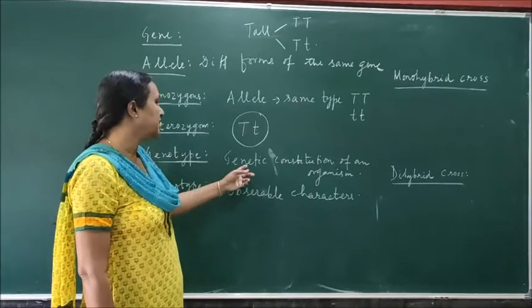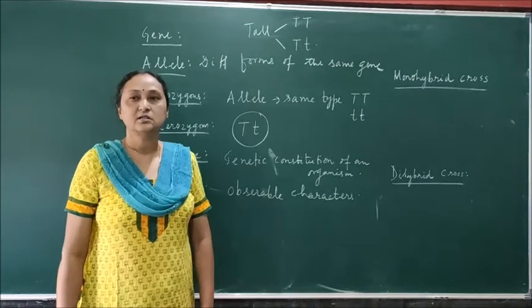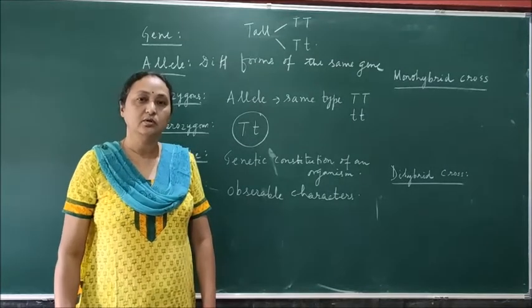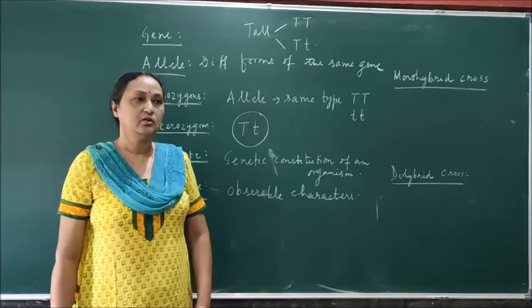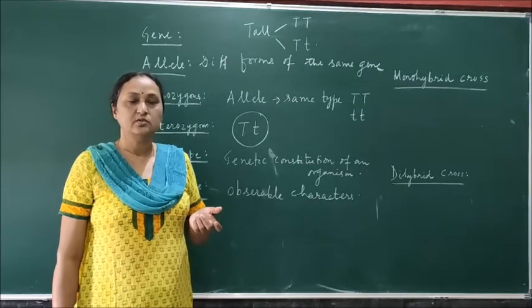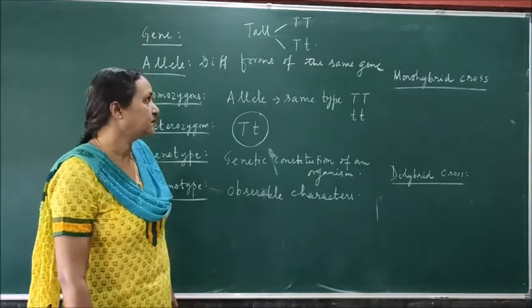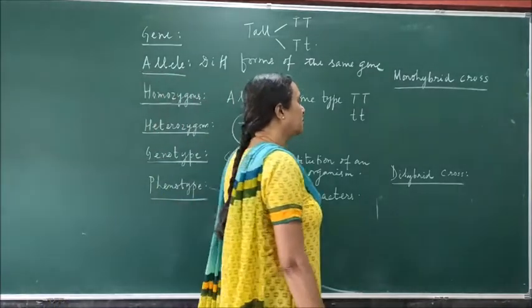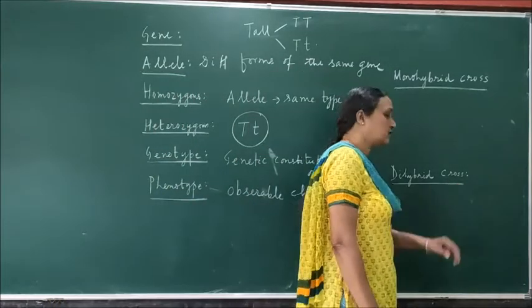Whereas the genotype means you have to study the chromosomes, and the study of chromosome that is possible only with the help of the microscope. Chromosomes you cannot see with naked eye. If you want to study the chromosome, you have to use the microscope. Then what is monohybrid cross and dihybrid cross?